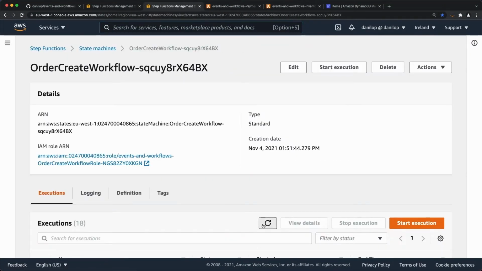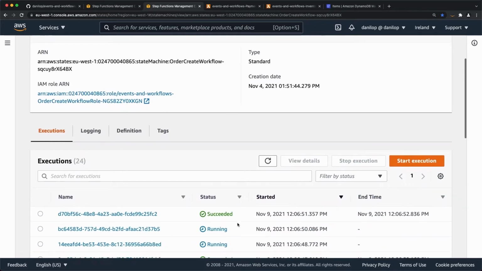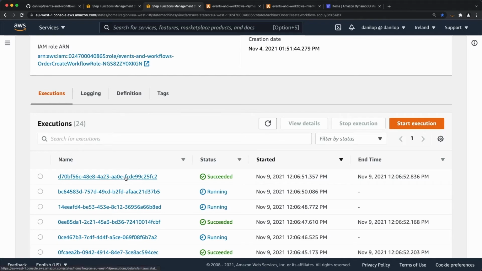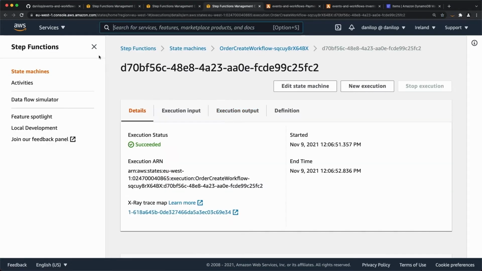Here we can update, and we can see the 6 workflows that we started, and yeah, we've been lucky. So 3 are running and 3 have succeeded. The succeeded ones terminated successfully, but probably the payment failed, and the 3 running are in the delivery loop, waiting for delivery to complete. So let's look into one of the succeeded ones, where I assume payment has failed.